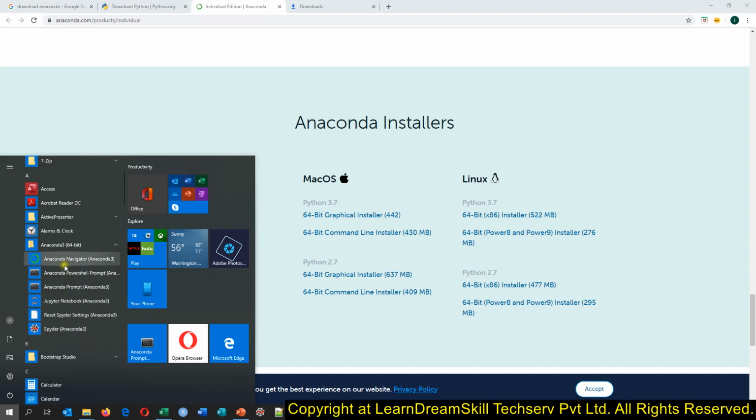Whenever we have installed the Anaconda package, we will be able to use Python as well, and all the functionalities of data processing and data science. Whenever we are writing code in any programming language, we require an editor, and that editor is Spyder in the Anaconda package.